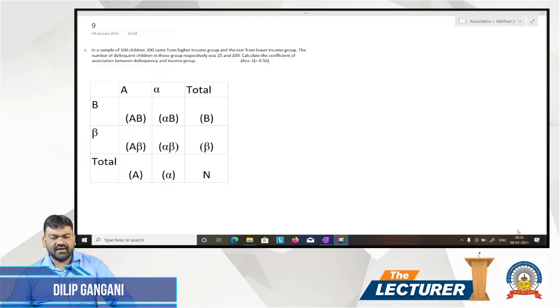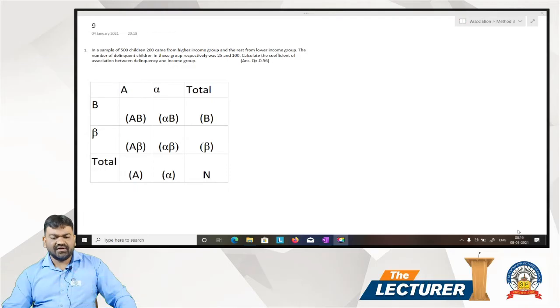Now example number 9. In a sample of 500 children, 200 came from higher income group and rest from lower income group. The number of delinquent children in this group respectively was 25 and 100. Calculate coefficient of association between delinquency and income group.